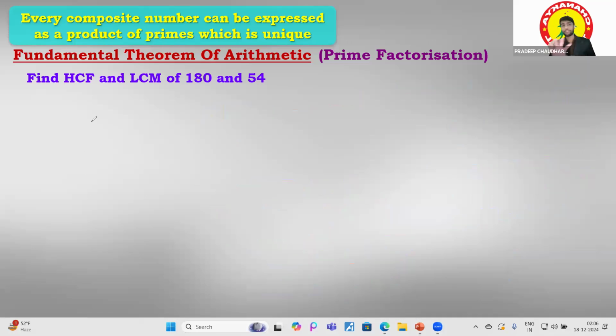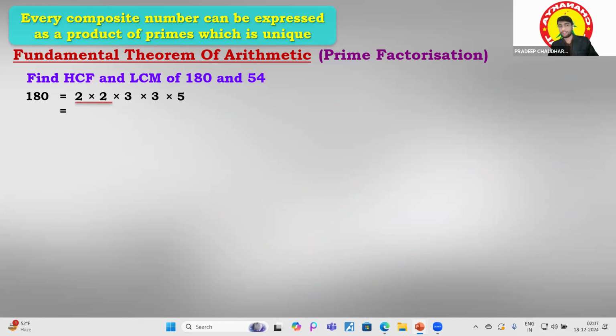Okay. Now let's find out the HCF and the LCM of this. So 180 is equal to what? 2 multiplied by 2 multiplied by 3 multiplied by 3 multiplied by 5.